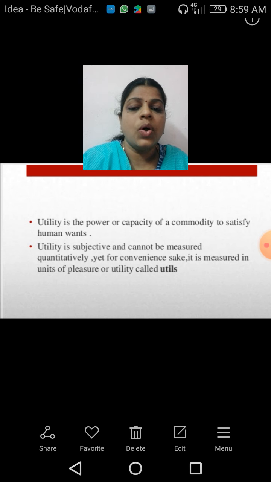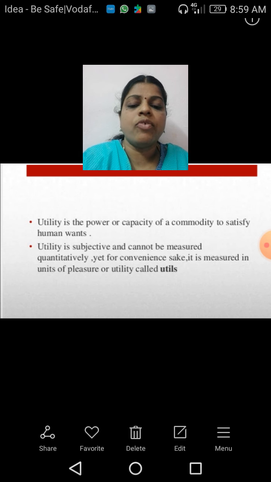And we cannot measure utility, because it is subjective. That is, quantitatively we cannot measure the utility.